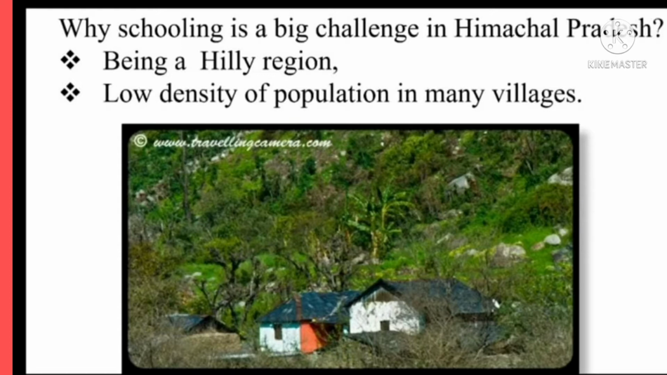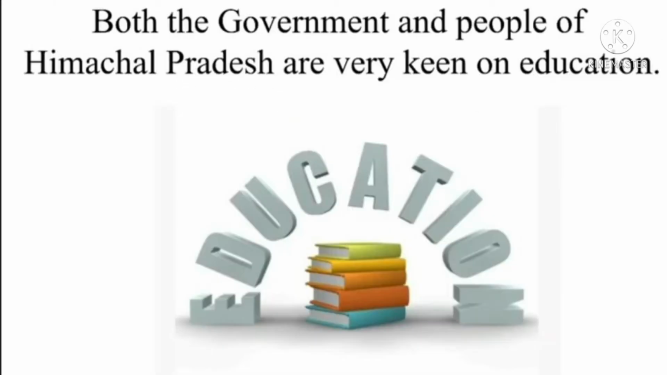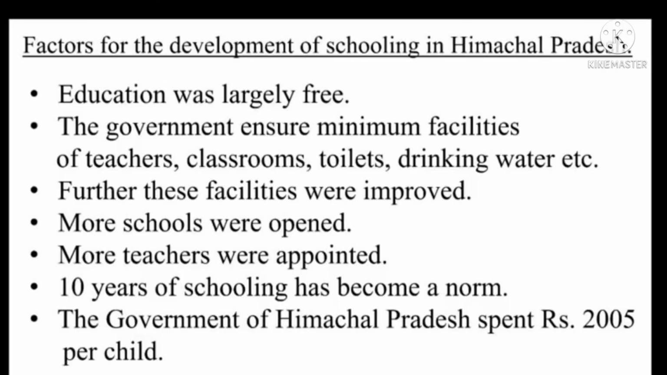Further, it tried to ensure that these schools had at least the minimum facilities of teachers, classrooms, toilets, drinking water, etc. As the years went by, these facilities were improved and expanded. More schools were opened and more teachers were appointed. In the year 2005, the average spending on education by the government in Indian states was 1049 rupees per child. Himachal Pradesh was spending 2005 rupees per student.